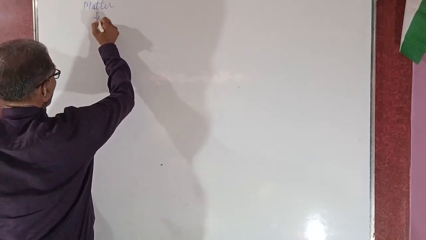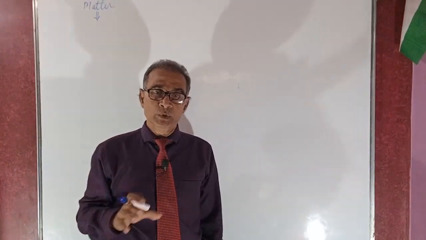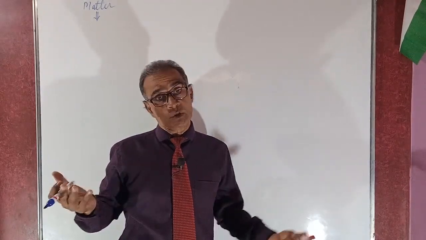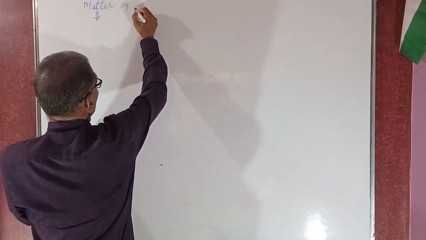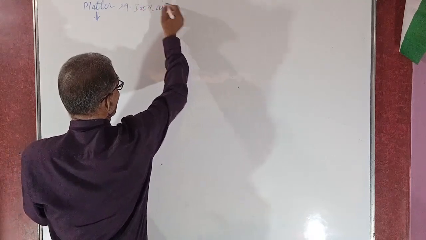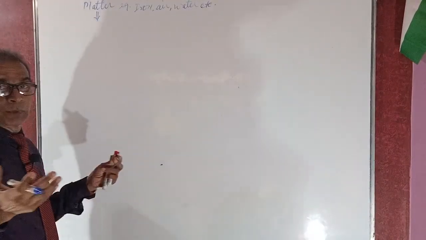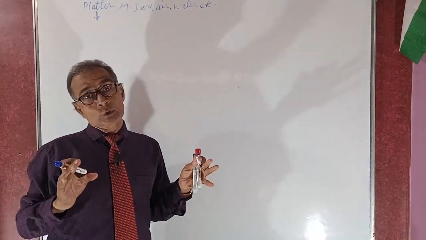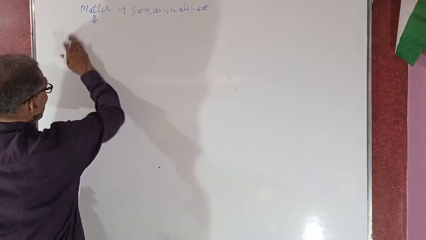What is matter? Matter is that which occupies some space, which has some mass, and which can be experienced by our sense organs. What is an example of matter? For example, you can say iron, air, water, etc. These are examples of matter. What is the smallest part of matter? It is said to be the molecule. The smallest part of matter is said to be the molecule.